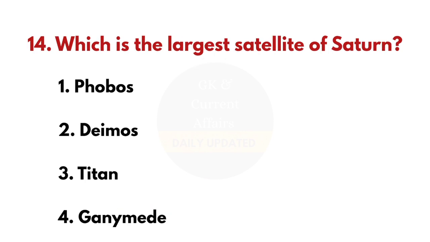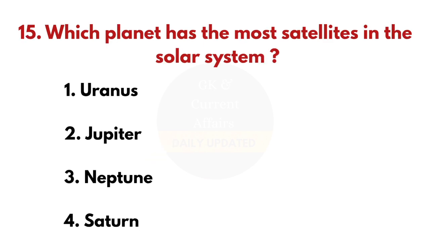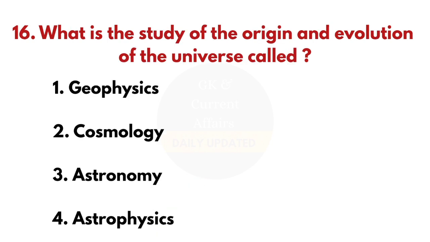14th question, which is the largest satellite of Saturn? And the answer is Titan. 15th question, which planet has the most satellites in the solar system? And the answer is Saturn. 16th question, what is the study of the origin and evolution of the universe called? And the answer is cosmology.